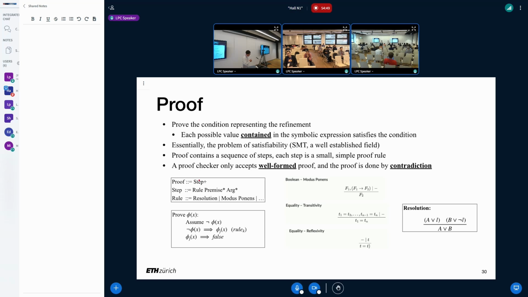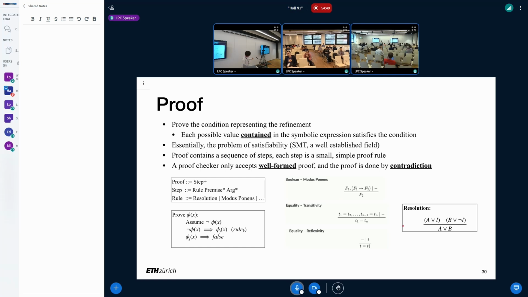So what is a proof? A proof essentially contains a sequence of steps, and each step is a very small and simple proof rule, as shown in the examples here. Perhaps the most popular one is modus ponens. That is, we know A implies B, and A holds, then we know B holds. And transitivity: A equals B, B equals C, then we know A equals C. So those are two basic rules.